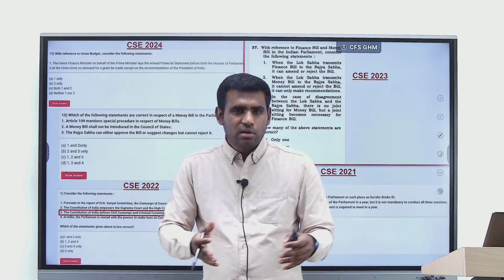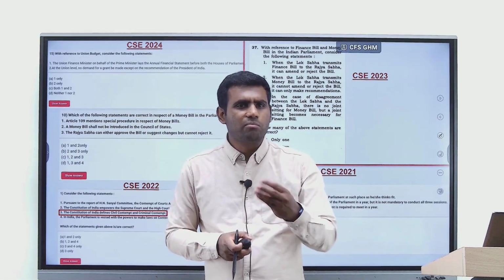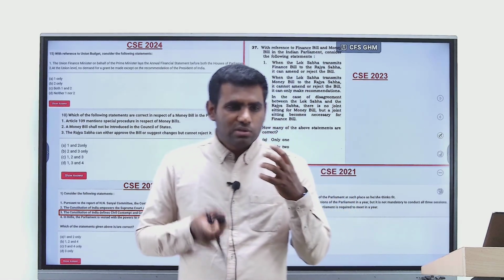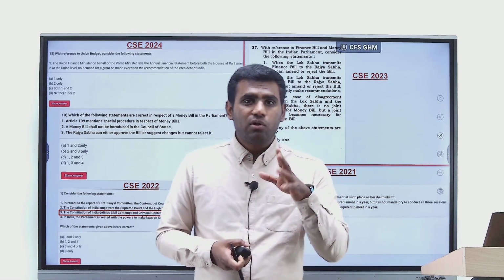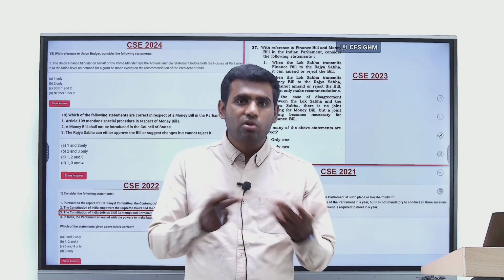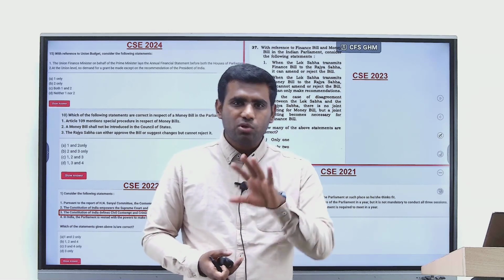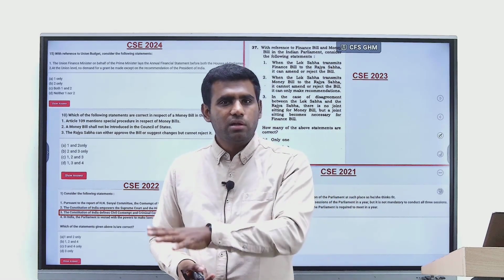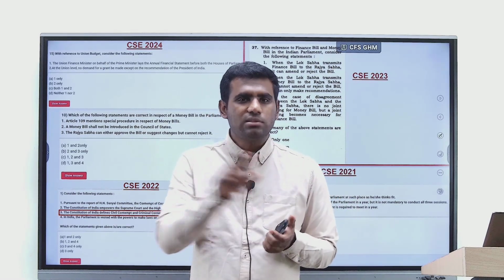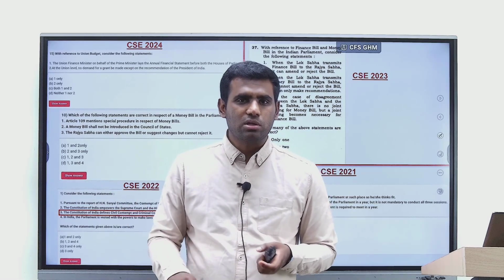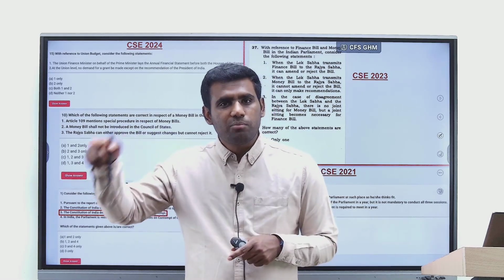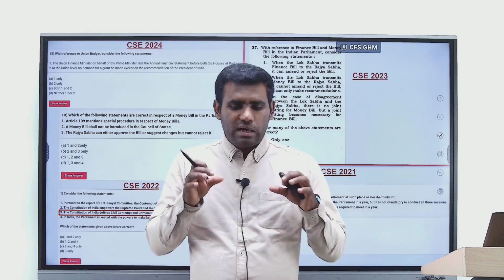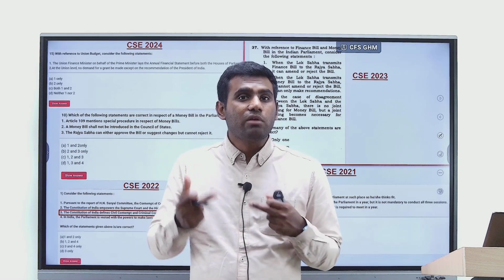Right? When you read Lakshmikant, you come across a lot of cut motions, adjournment motion, no confidence motion, and all of that. But when you simply read Lakshmikant without looking at the Bare Act, you will not even know whether it's there in the constitution or not. For example, no confidence motion is not even there in the constitution. In the constitution, we only have articles 79 to 123 which pertain to Parliament. In none of these articles do you have anything about a no confidence motion. But the no confidence motion is given in the rules of procedure of Lok Sabha. Right? But that fine differentiation, you wouldn't get when you read from Lakshmikant.